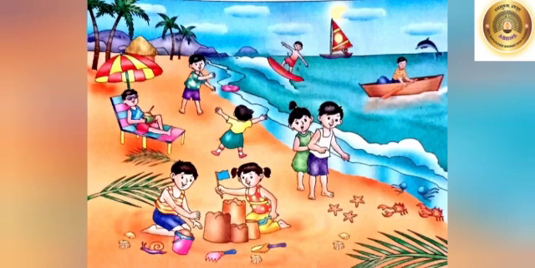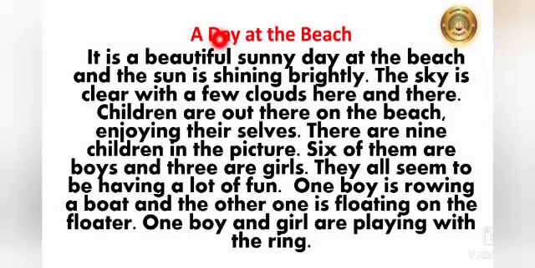To start with, we have to give a suitable title to picture composition. And here I gave a suitable title for this picture composition, that is A Day at the Beach. A day at the beach. It is a beautiful sunny day at the beach, and the sun is shining brightly. The sky is clear with a few clouds here and there. Children are out there on the beach, enjoying themselves.